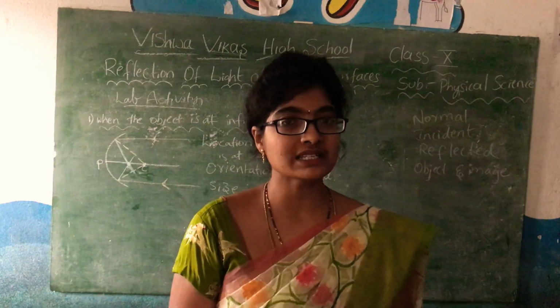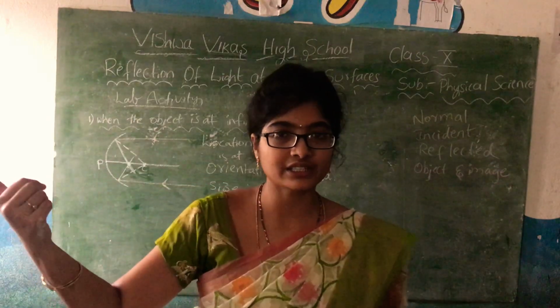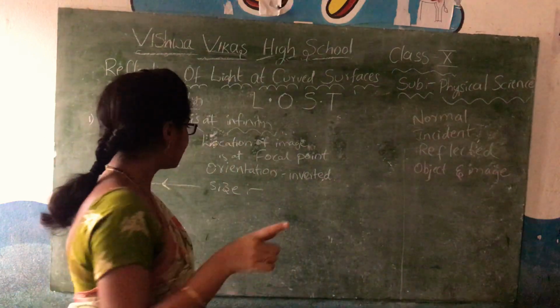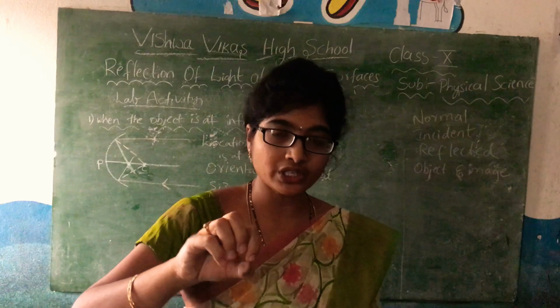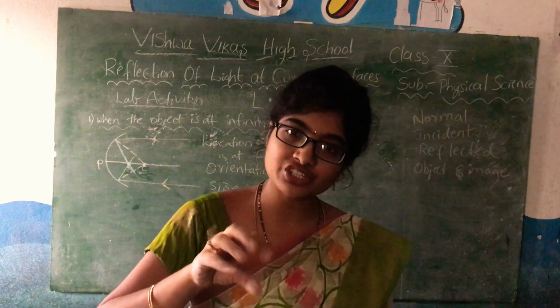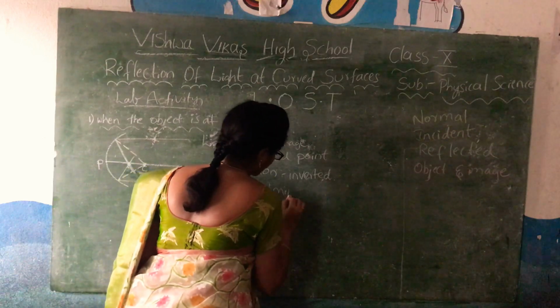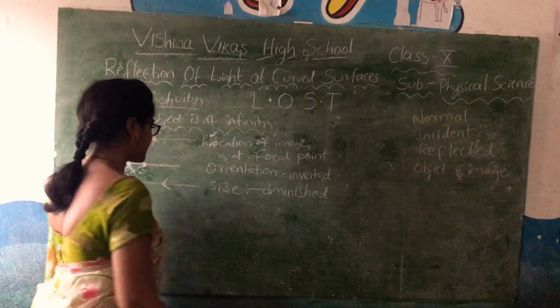Yes, that means the size of the image is smaller than the real one, smaller than the original one, right? So for that I will say the size is diminished. Diminished means small. Okay, enlarged means big, diminished means small. The size is diminished.